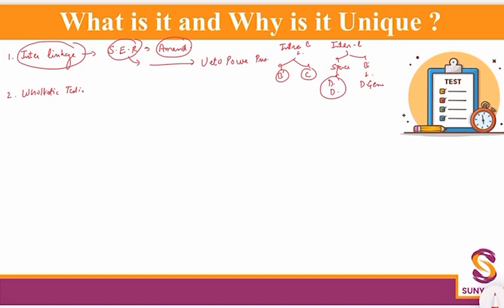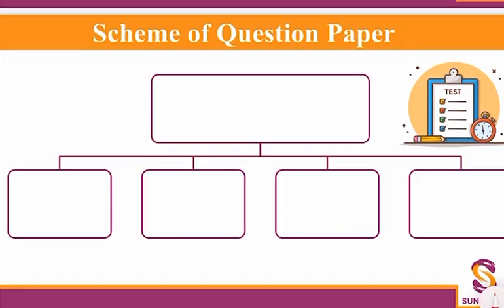Clear? Then let's talk about the second component, holistic testing. Let me explain it with the schematic of the question paper. In the basic program, we asked you 50 questions. Out of them, 10 were based on your NCERTs, 10 were based on previous year questions, 20 questions were based on standard sources or standard booklets, and 10 questions were based on elimination technique.